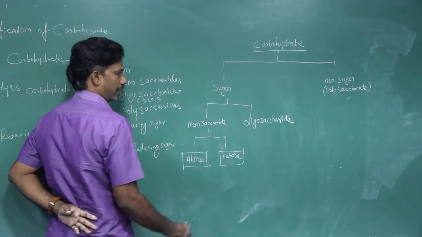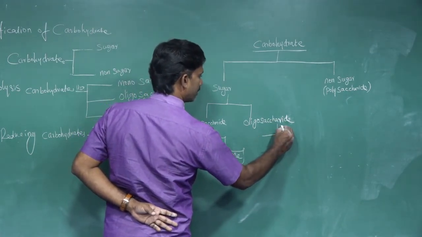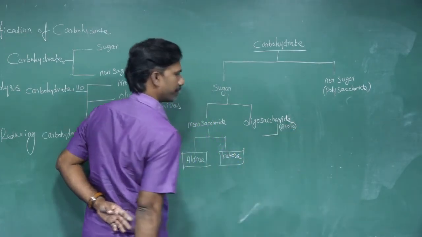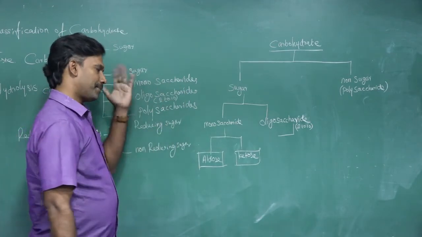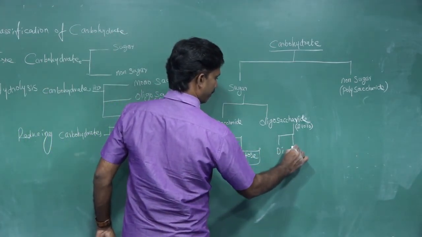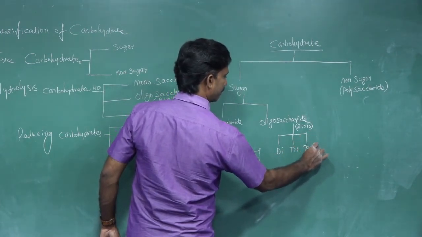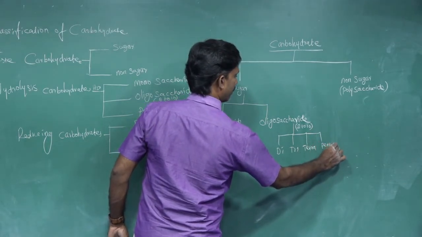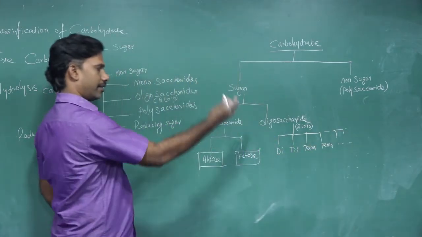Oligosaccharide contains 2 to 10 monosaccharide units, so it may be further classified into disaccharide, trisaccharide, tetrasaccharide, pentasaccharide, and so on, till 10.